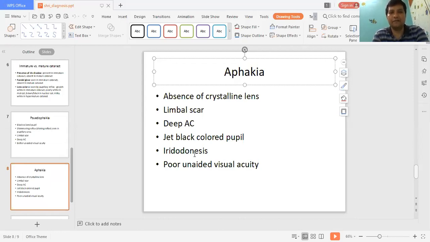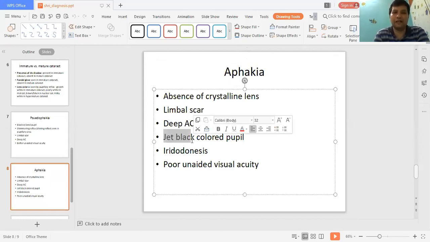That is aphakia. Then the pupil will be jet black, more black as compared to pseudophakia, and the anterior chamber will be deep. The iris will show slight tremulousness, or movement, that is called iridodonesis. So this is how you differentiate between pseudophakia and aphakia.